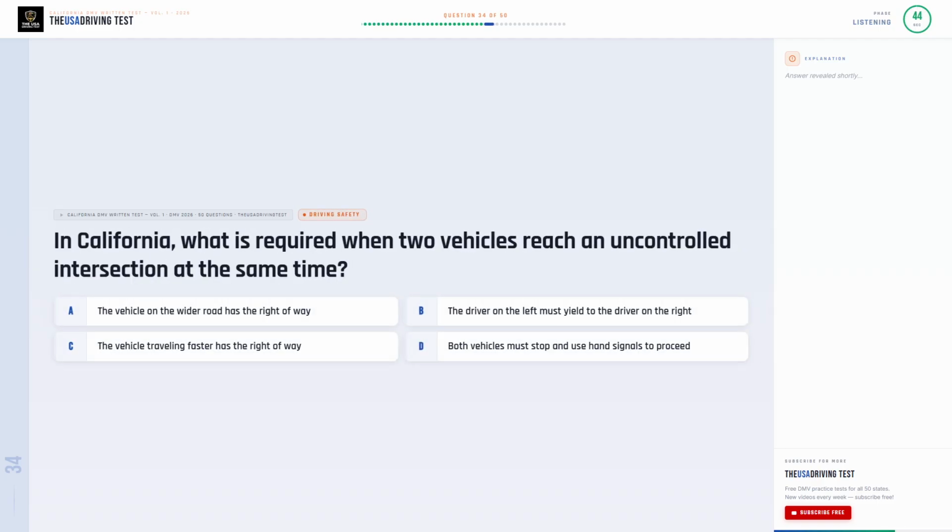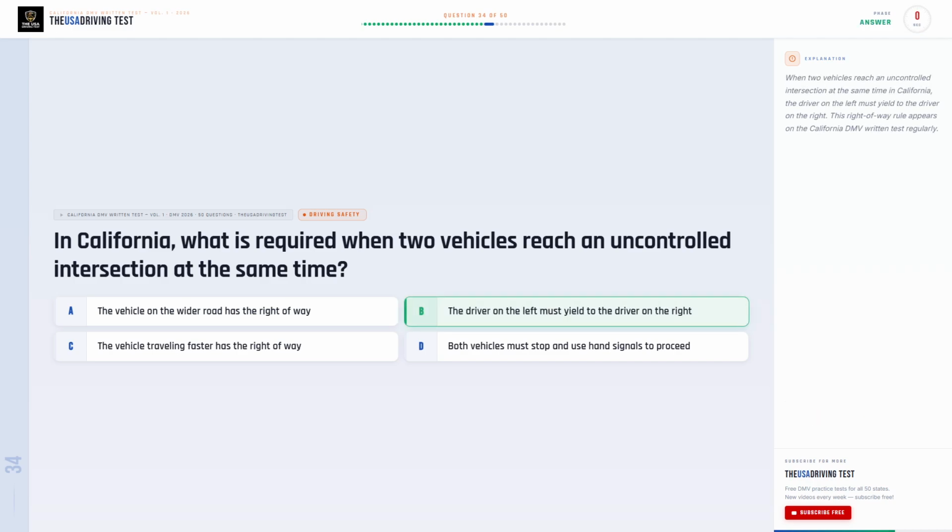In California, what is required when two vehicles reach an uncontrolled intersection at the same time? Option A. The vehicle on the wider road has the right of way. Option B. The driver on the left must yield to the driver on the right. Option C. The vehicle traveling faster has the right of way. Option D. Both vehicles must stop and use hand signals to proceed.